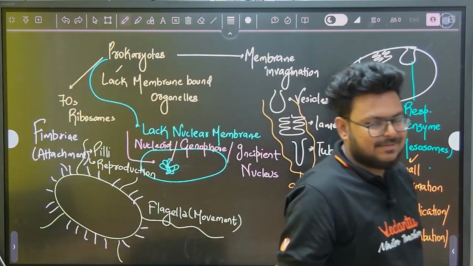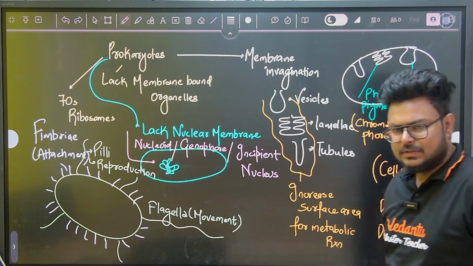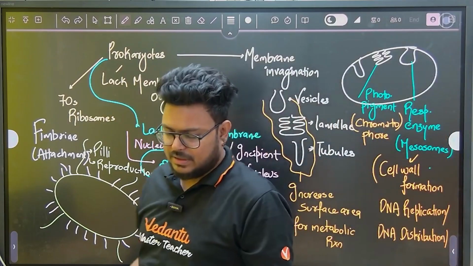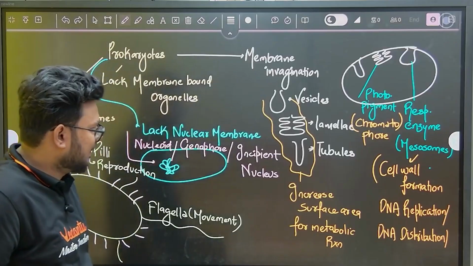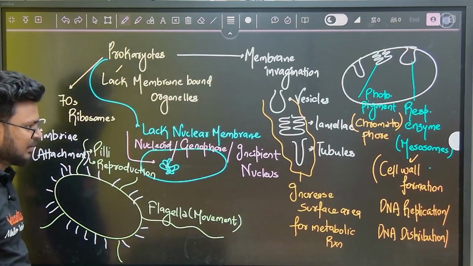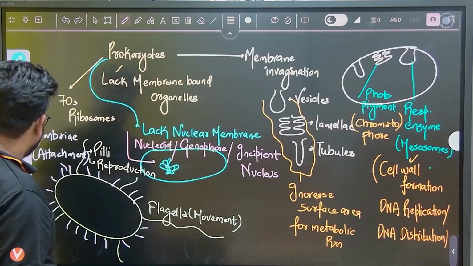So these are the basic features which I have mentioned here, and I think this is enough. Obviously, we have to cover the shape part and nutrition part, so I'll come to that, but these are the basic features which we should know about bacteria.